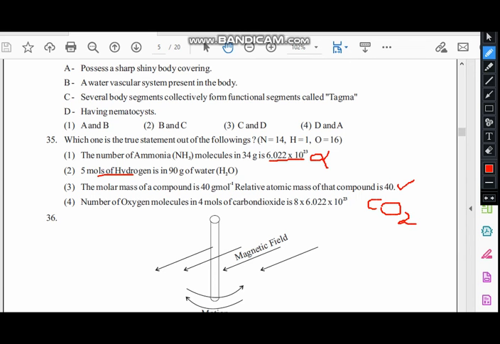Molecules will be 4, so it should be 4 into 6.022 into 10 to the power 23. There are 8 atoms, but here they say oxygen molecules. That means O2, which is 4 times, not 8 times. So here the answer is the third one, 35, third one.